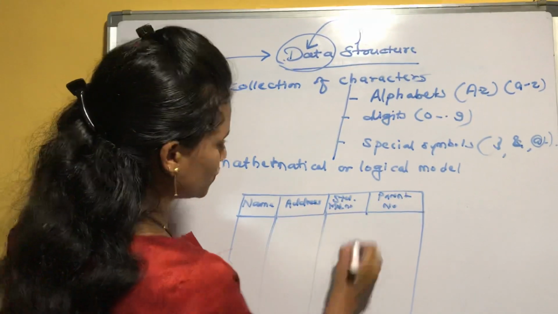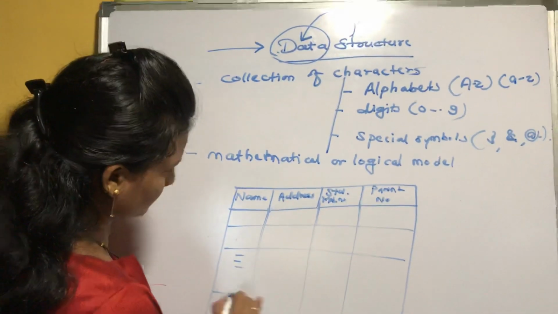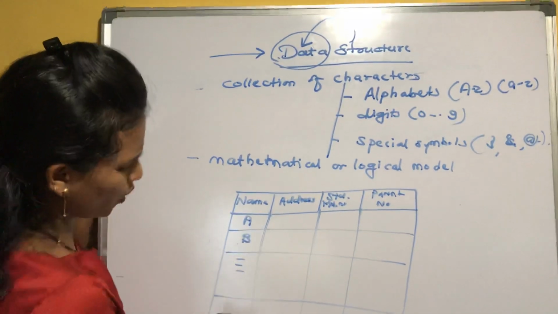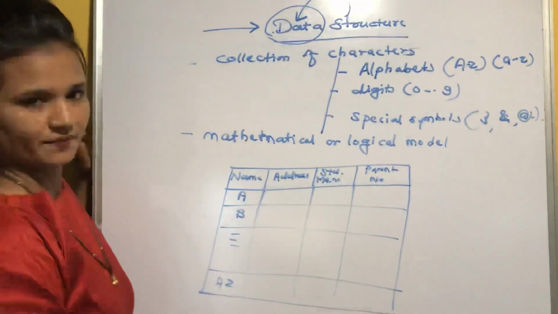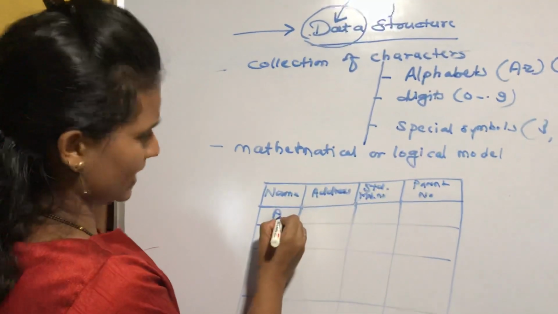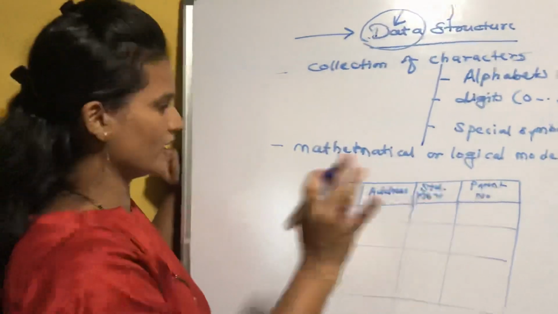This is the list of students. Suppose the names of students are A, B and so on, up to AZ we can say. This is the list of students. Name of the student is A. Suppose it has some address, student mobile number, parent mobile number, etc.